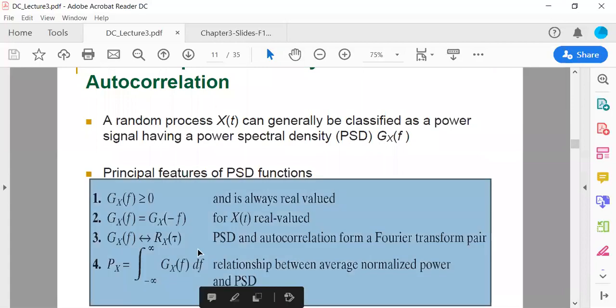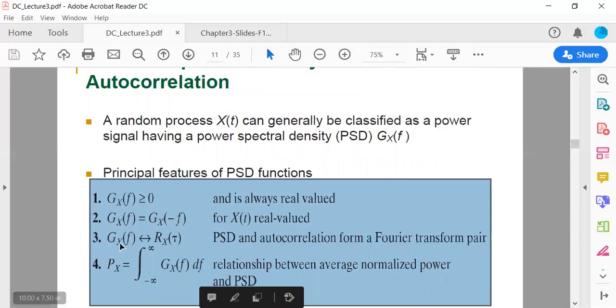I'm going to start from the first point: the power spectral density of a random variable is greater than or equal to 0. It means that it is always real valued, starting from 0 and going to positive values. The second point is that Gx of f will be equal to Gx of minus f, that is, for x of t real valued, the power spectral density function will hold this second condition.